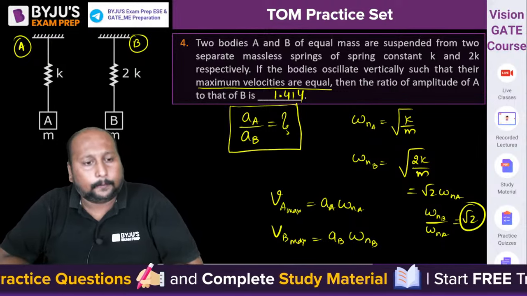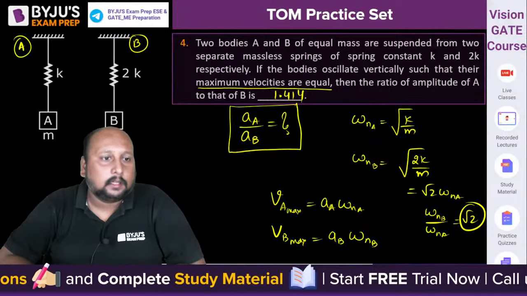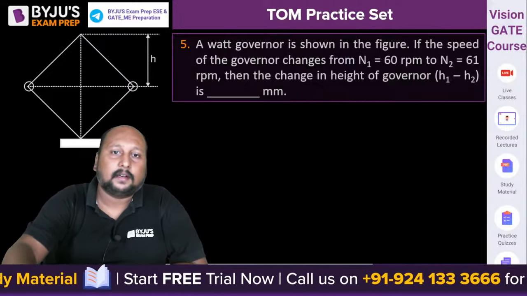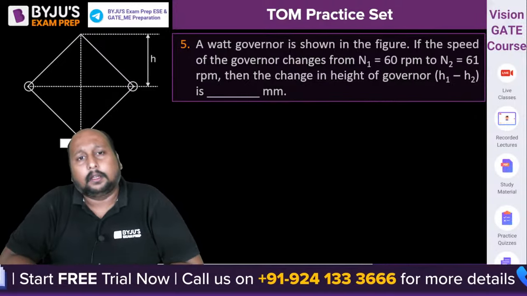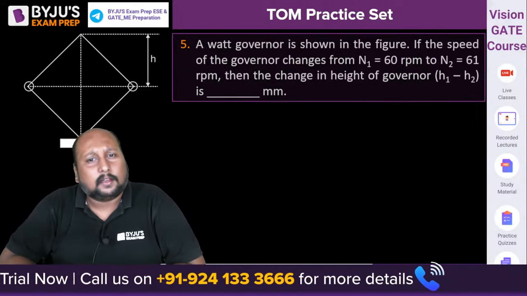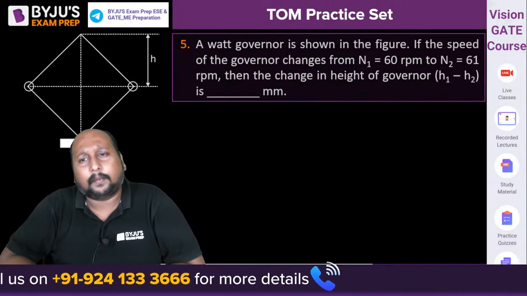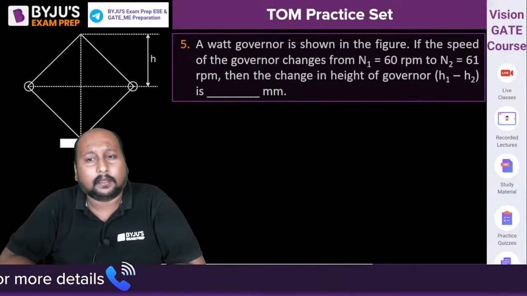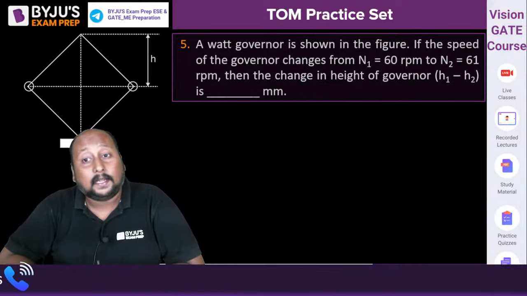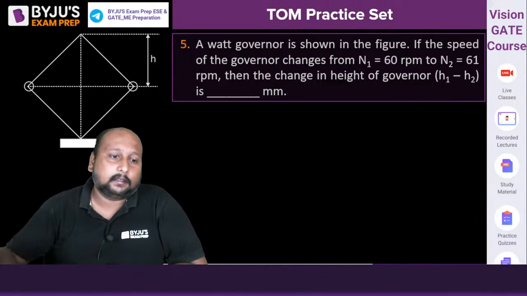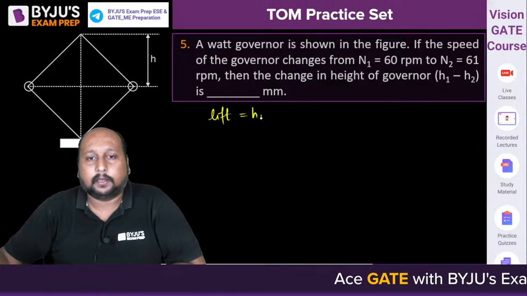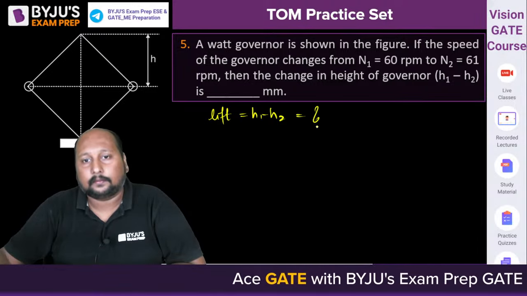Okay. चलिए next question number 5th on the screen. Can we proceed? चलिए next question again from a governor topic, I think. What governor is shown in the figure if the speed of the governor changes from n1 to n2, that is from 60 to 61 rpm. What is the change in governor height? What is the lift value? Lift, that is h1 minus h2, that they are asking.